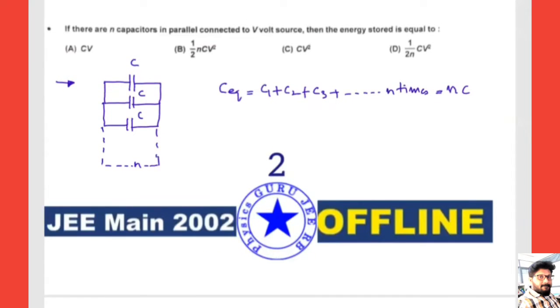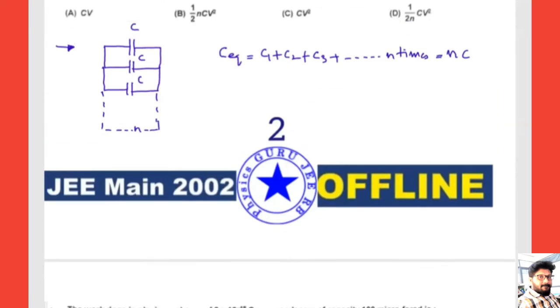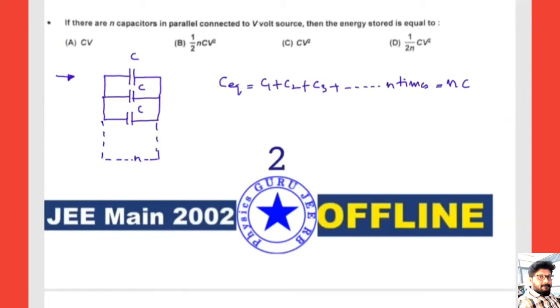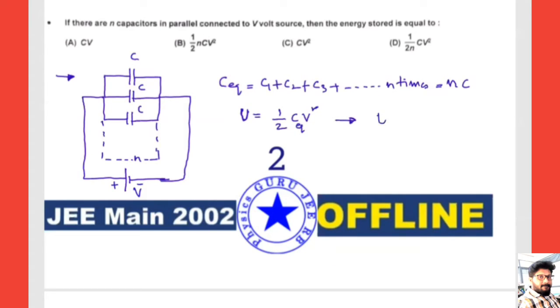Now what do we require? Energy. So how to calculate energy? Energy U equals half CV square. This total combination is connected to a battery of potential V, positive and negative. Why am I taking half CV square? Because we want it in terms of the equivalent capacitance. Now the equivalent capacitance is n into C, so U equals half into n C V square.